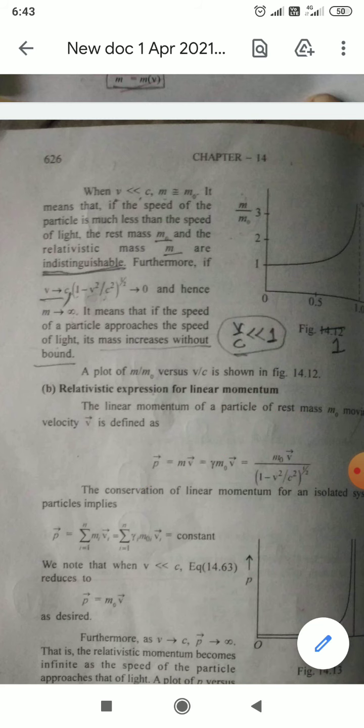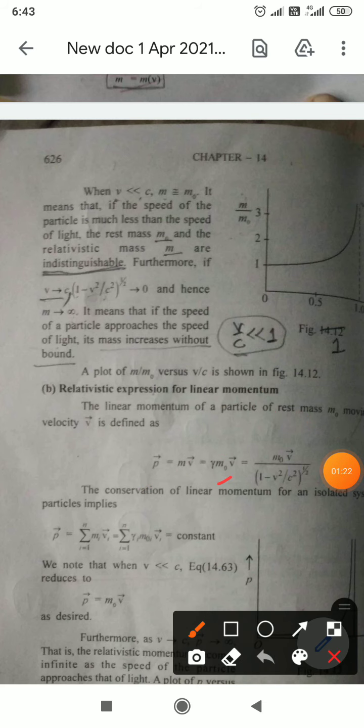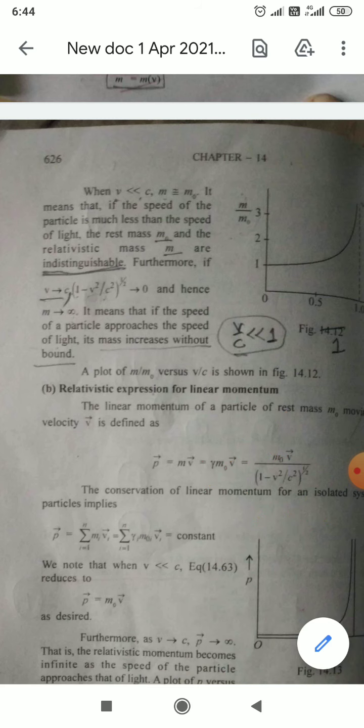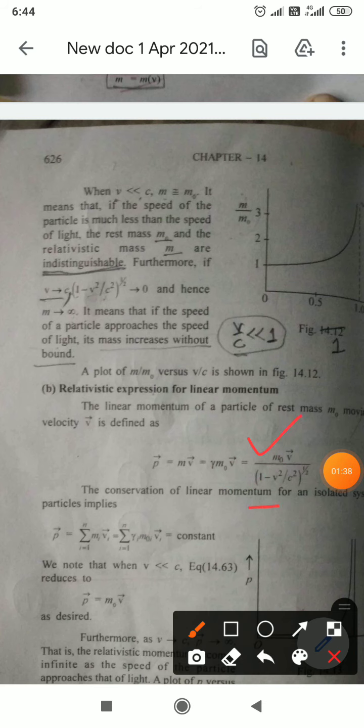Here we substitute the gamma value, that is 1 by root over 1 minus v square by c square. So this will be m0 v by root over 1 minus v square by c square.